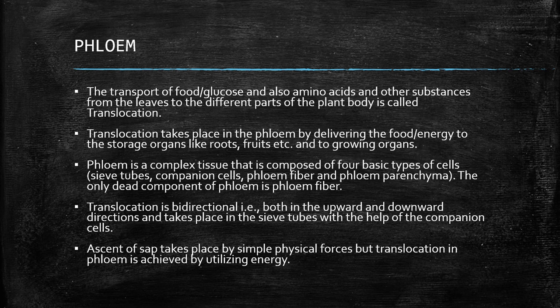Phloem is a complex tissue that is composed of four basic types of cells: sieve tubes, companion cells, phloem fiber, and phloem parenchyma. The only dead component of phloem is phloem fiber. Translocation is bidirectional, that is, both in the upward and downward directions, and takes place in the sieve tubes with the help of companion cells. Ascent of sap takes place by simple physical forces, but translocation in phloem is achieved by utilizing energy.